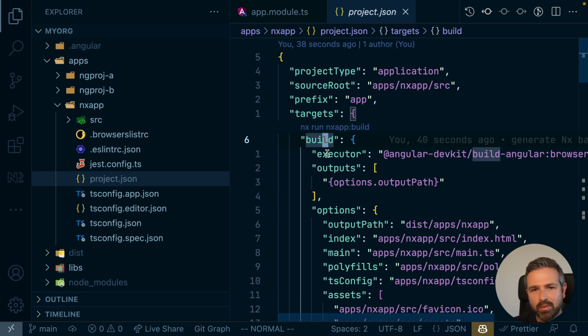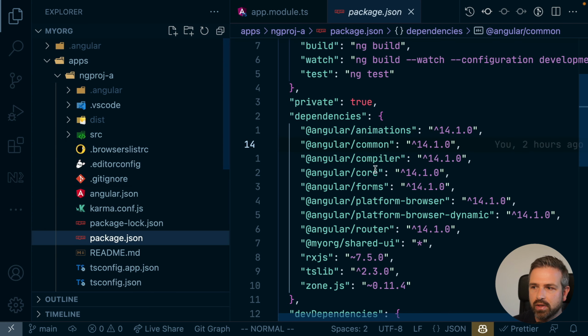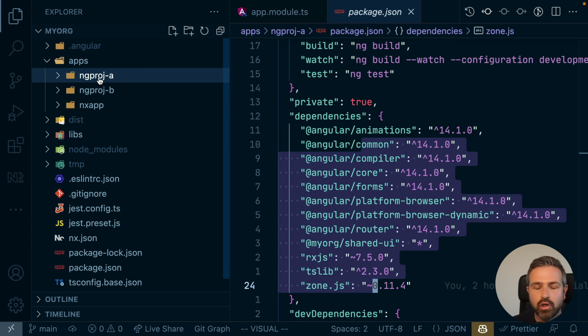Now, this is a bit more of a manual work, and luckily, as we mentioned initially, there is already a way to migrate an individual Angular CLI application to an Nx workspace in an automated fashion. So what I'm going to do, and let's take for instance the ng-project-a as an example, because it still has also all its dependencies in here, and copy that out and migrate this individually by using Nx.